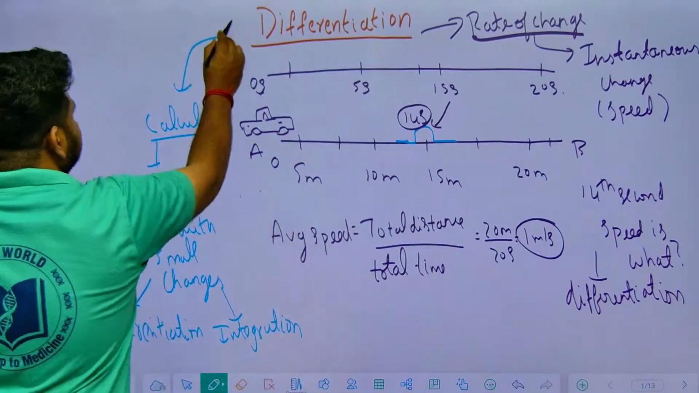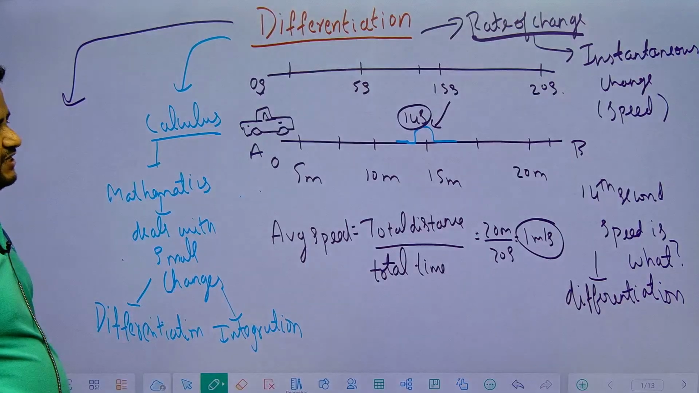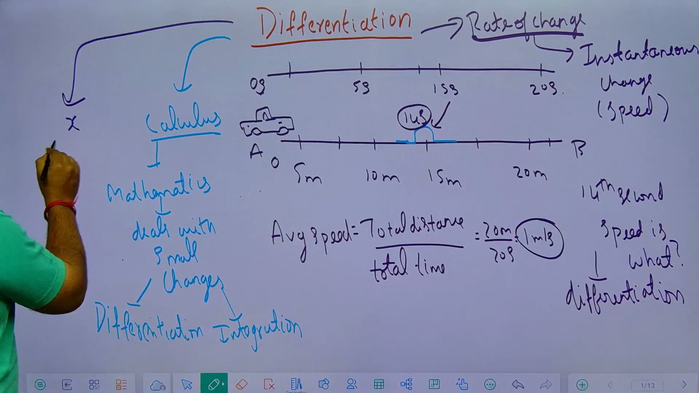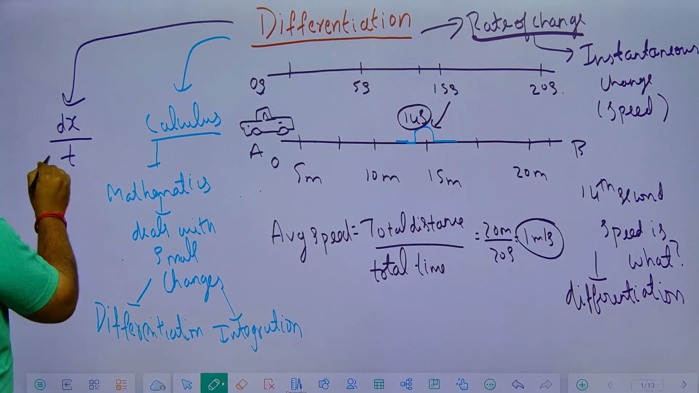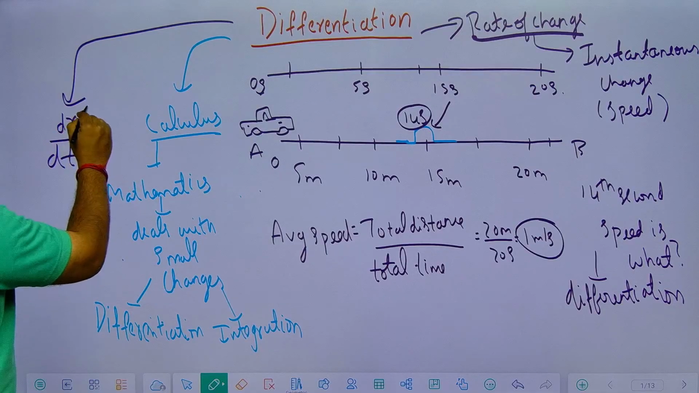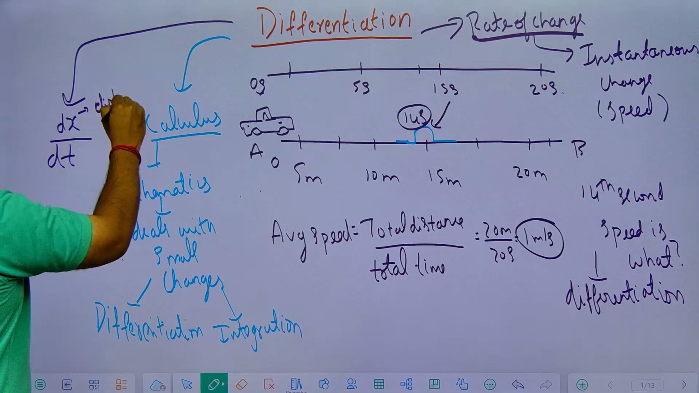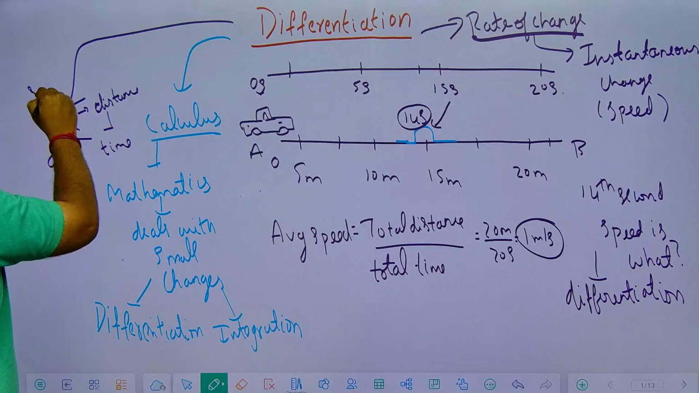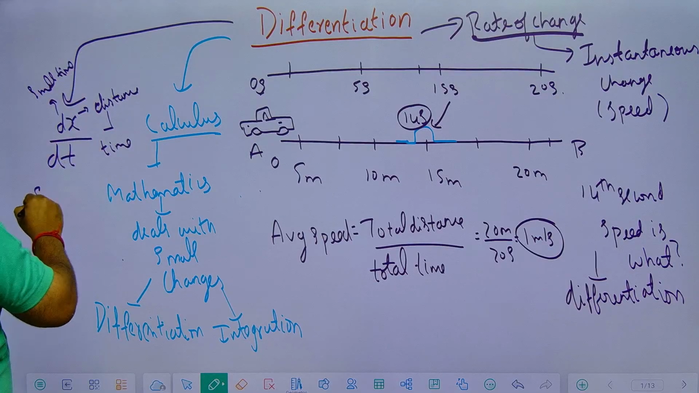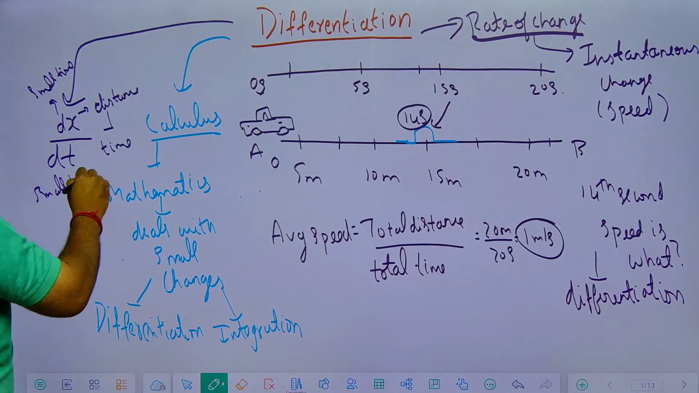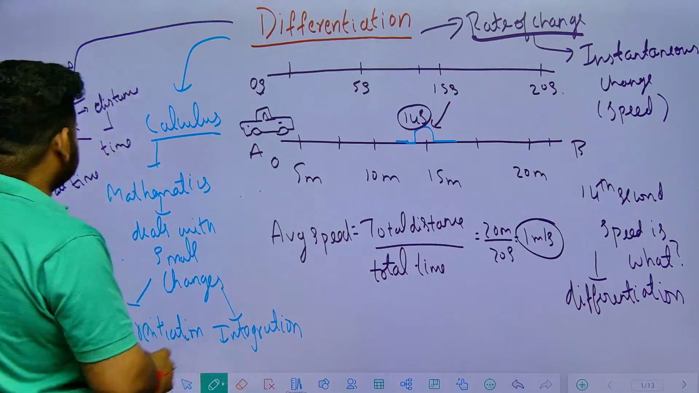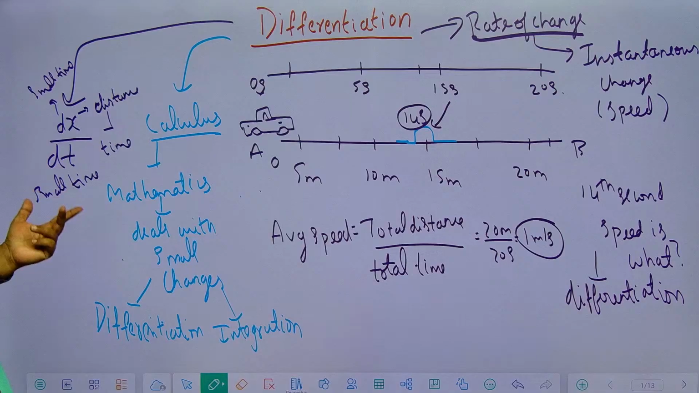What is changing here is the distance over time. If I take distance as a function of x and time as t, we represent it as dx by dt. Here dx represents small distance over small time, because we want it at the 14 second. Distance over time gives us instantaneous speed or instantaneous velocity.